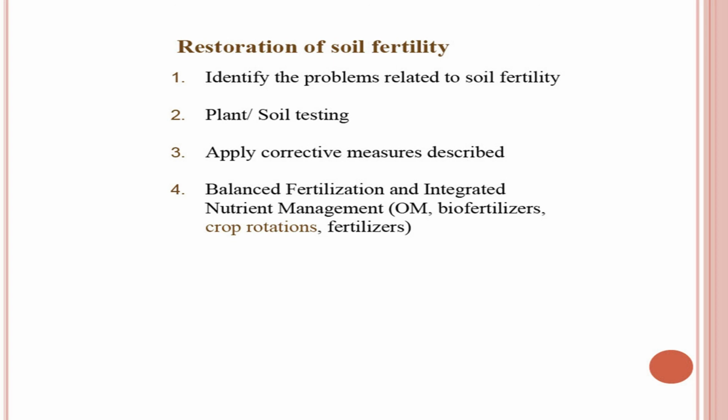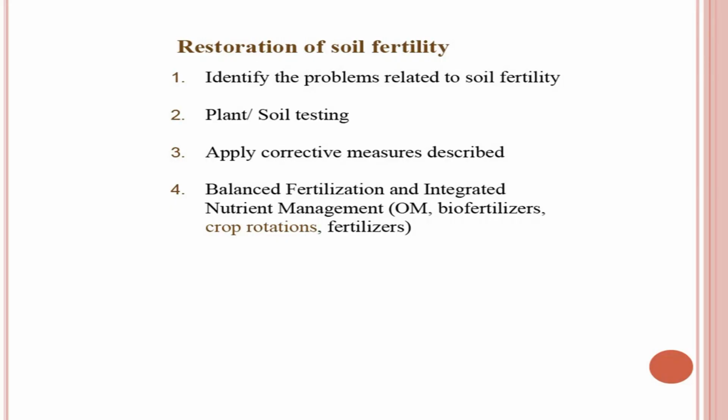Next is plant or soil testing. These are the options. Suppose certain symptoms are shown by the plants, particularly deficiency or toxicity symptoms. The charts are available. We can see to which nutrient this deficiency or toxicity can be ascribed. So, we need to find out, and then according to that we can go for corrective measures. For this we can do rapid tissue analysis or quantitative analysis of the plant. We can know the critical concentration of the nutrient, and according to that we can take the corrective measures.